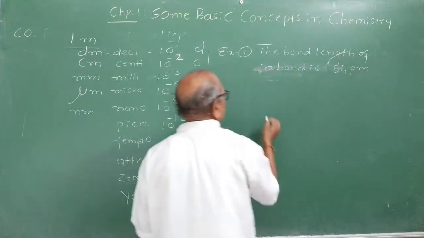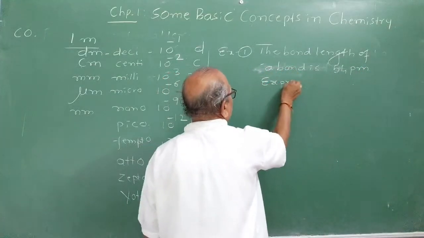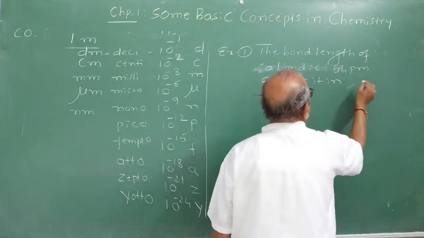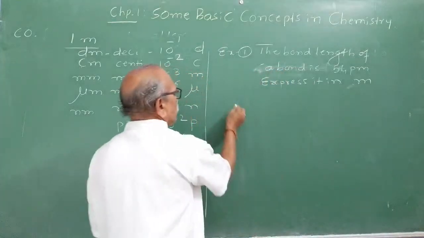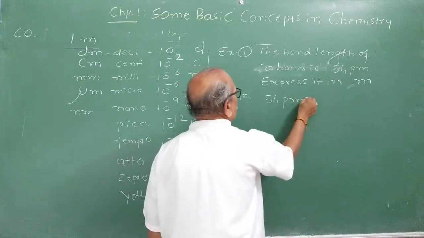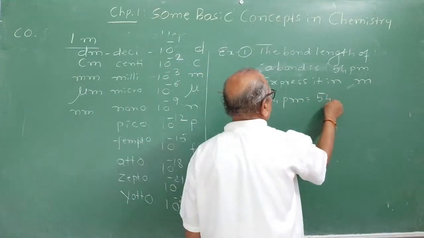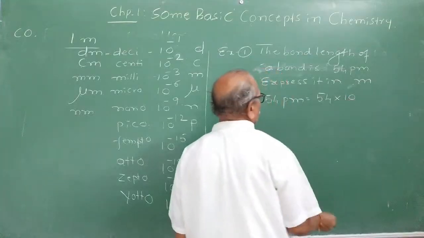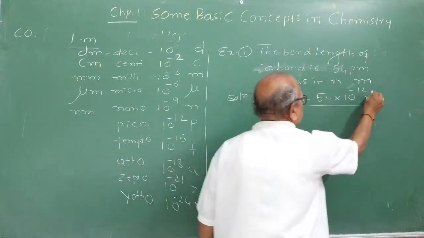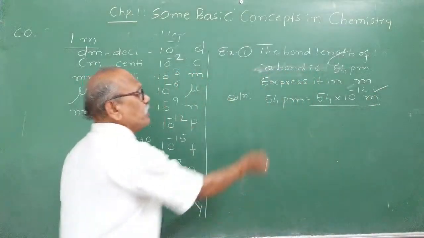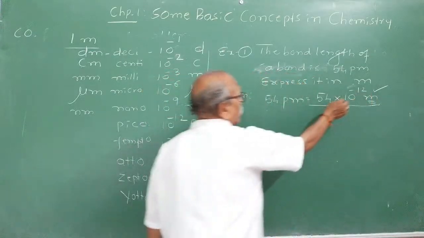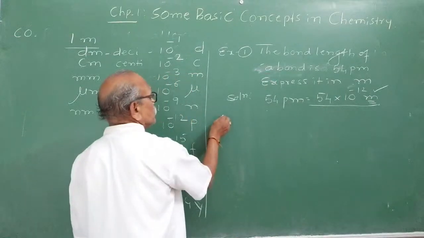Say, express it in meter. How do you express? The simple answer is 54 picometer. What is pico? Pico stands for 54 into 10 raised to minus 12 meter. Because SI unit is meter, in problems they will give picometer, but while calculating in SI unit you have to convert them into meter. Right?